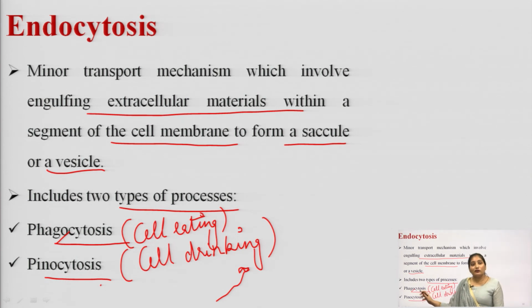In phagocytosis there is uptake of solid substances, which is why it is called cell eating, but in pinocytosis there is uptake of substances in liquid or fluid form, so it is called cell drinking.